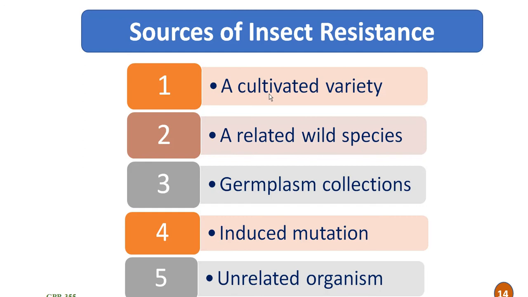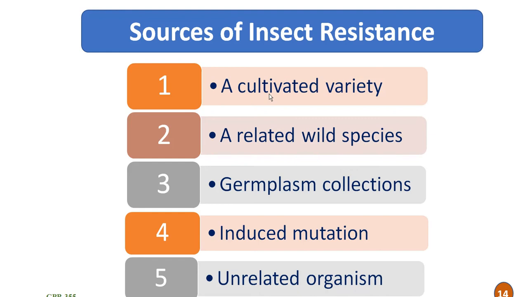Germplasm or genetic resources are a good source of insect resistance, and resistant lines are identified by screening germplasm for specific insects. This screening is done when resistance is not found in cultivated species, and these plant genetic resources play an important role in breeding for insect resistance.